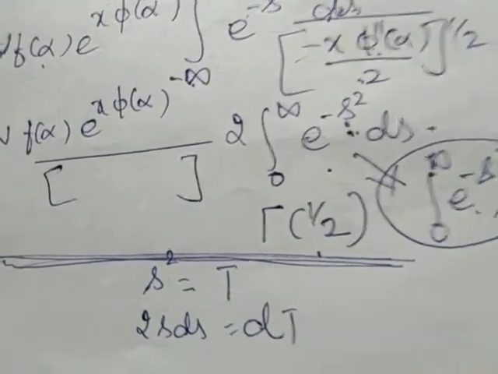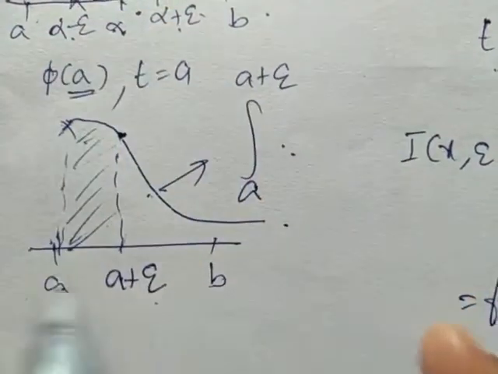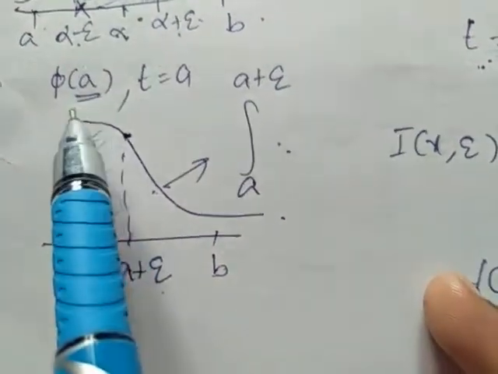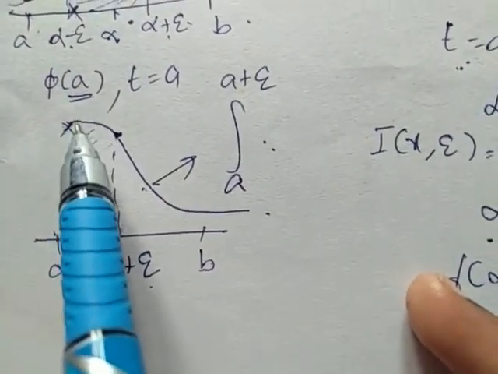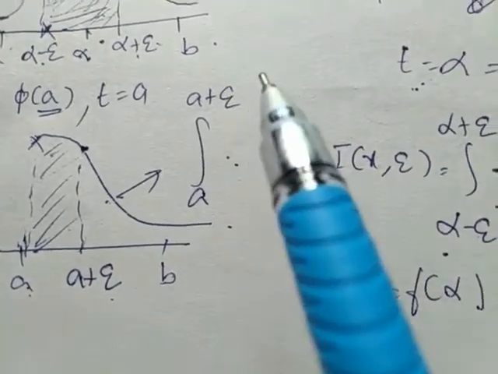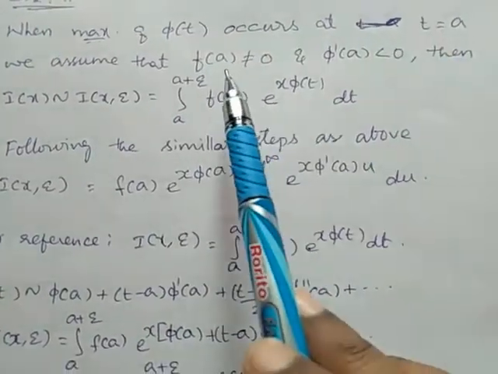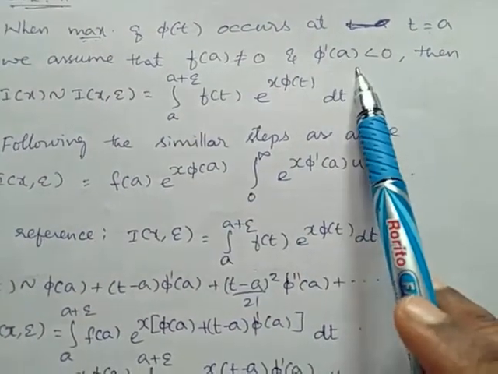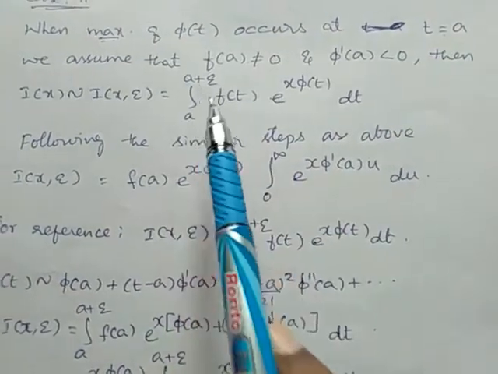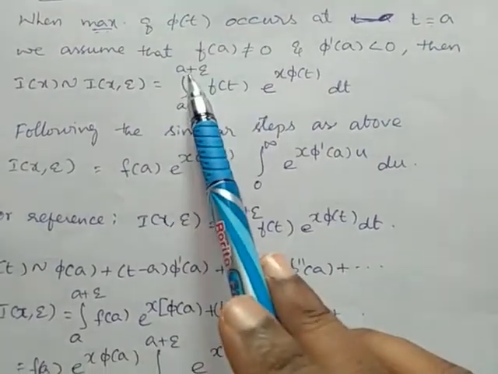So we are having two more cases. So in second case, we already saw the limit is between a to a plus epsilon. We are having maximum at t is equal to a. So using the same procedure, we are going to find the integral value of this. So in second case, we are having t is equal to a as maximum. Again, f of a is not equal to 0, phi dash of a is less than 0. In this case, this is our integral. Integral is same, f of t e power x phi of t. Limit is between a to a plus epsilon.